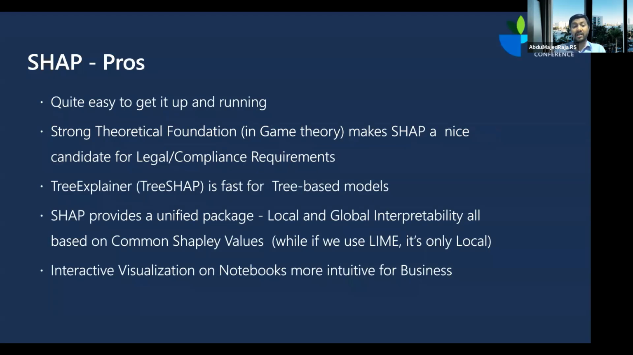Like we just said, if there is a conflict between Lime and SHAP, SHAP is usually considered to be the more reliable solution, and it is a really good solution for you to use, and it is really easy. Three lines, you have interpretable machine learning in place.